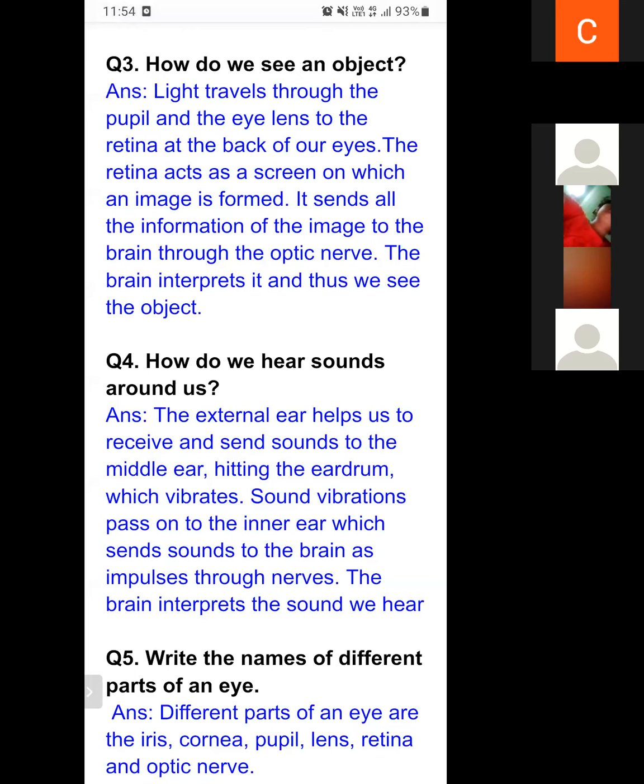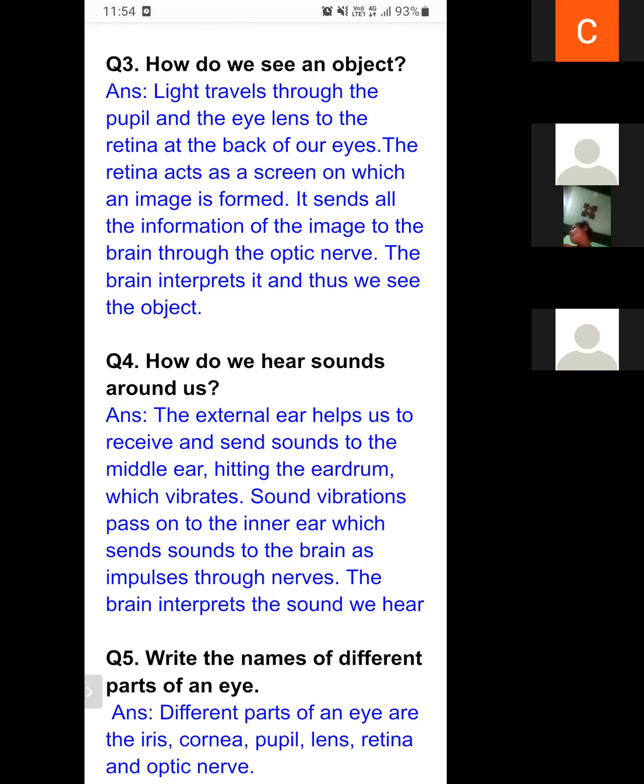So this sound vibration will be sent by the nerves to the brain in the form of impulses. The brain interprets the sounds we hear.